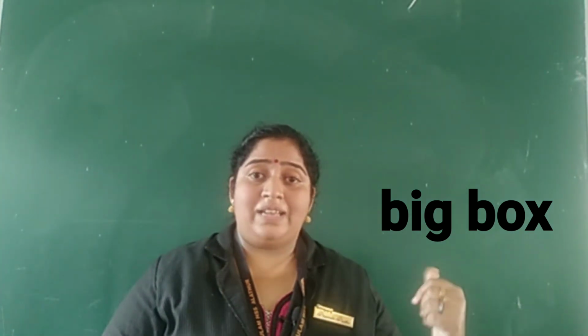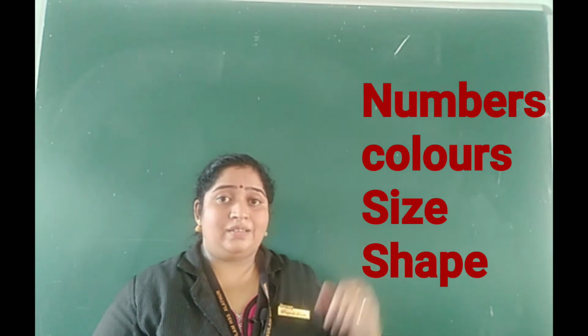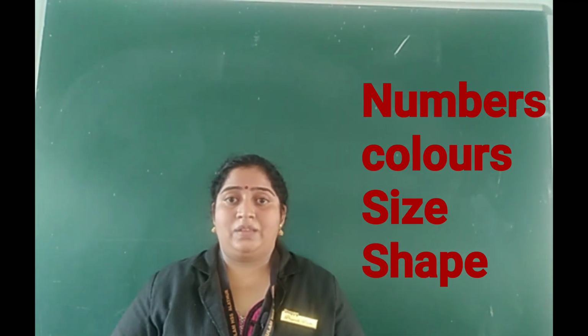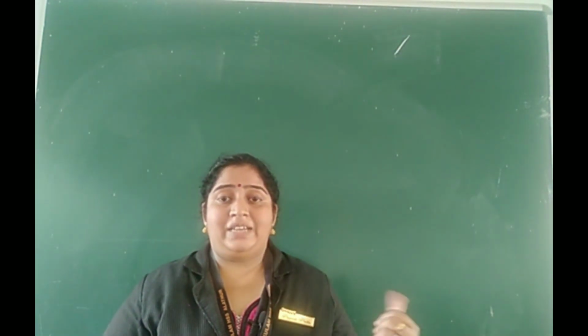Here, box is the noun and big is the adjective. It tells us how the box is. Adjectives are describing words. They tell us more about person, place, animal, thing. For example, words used for numbers, colors, size and shape are adjectives.